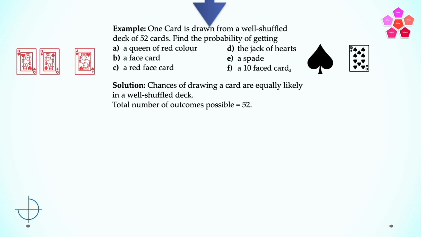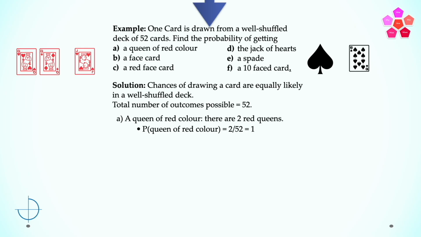So the first part of the question is a queen of red color. There are 2 red queens. So the probability of queen of red color is equal to 2 divided by 52, which is equal to 1 by 26. The second part of the question, a face card. That is a king, queen, or a jack are face cards. There are 12 face cards in a deck.